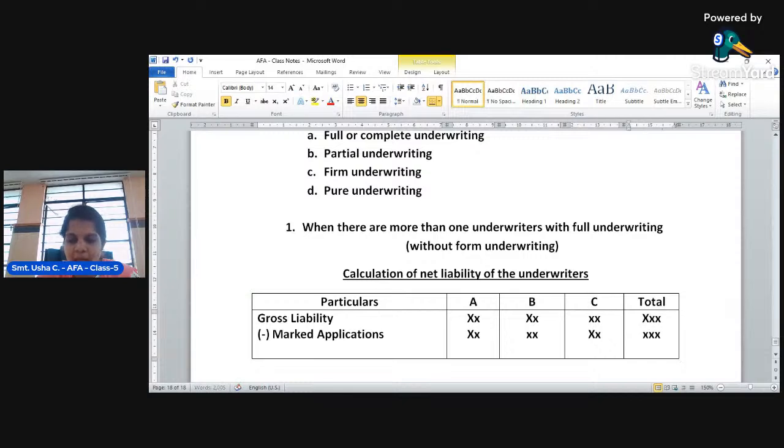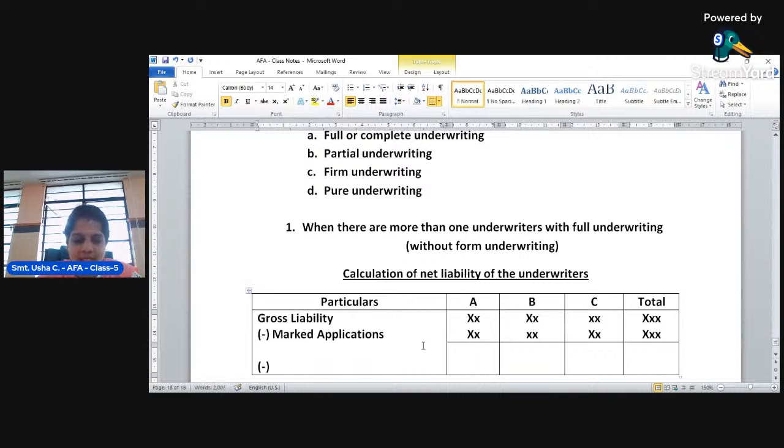The balance we get from that, we again need to deduct unmarked applications.